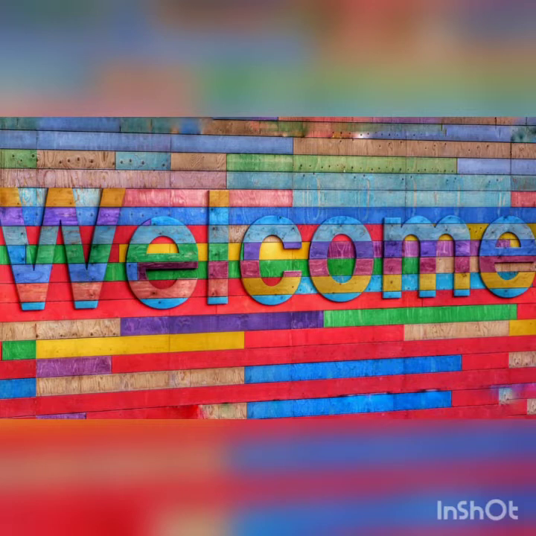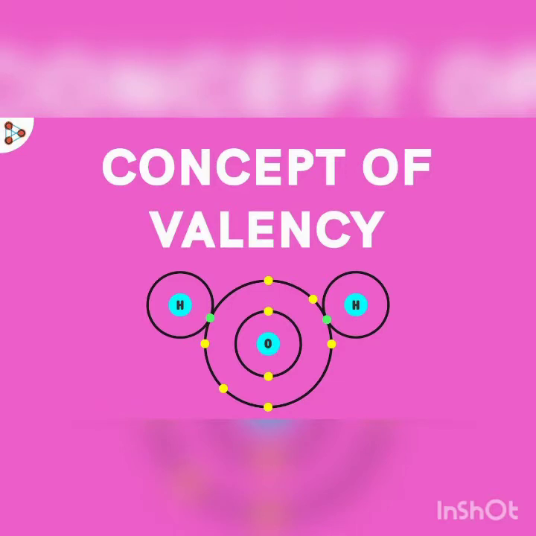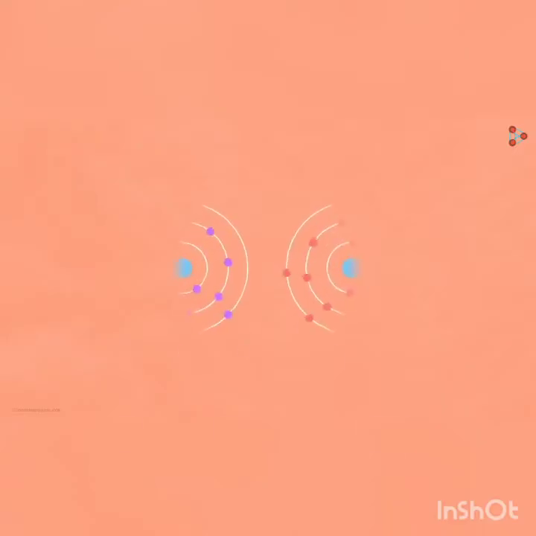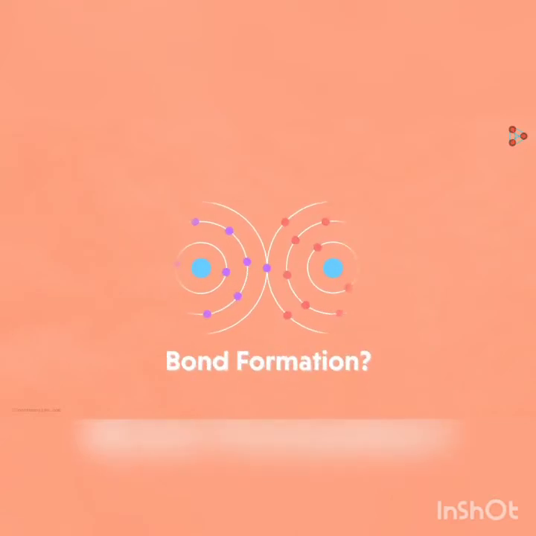In this module, we are going to learn about the concept of valency. Children, why does bond formation take place? Can you give me the answer? Yes, it is because the atoms are always in a constant struggle to reach their stable state.